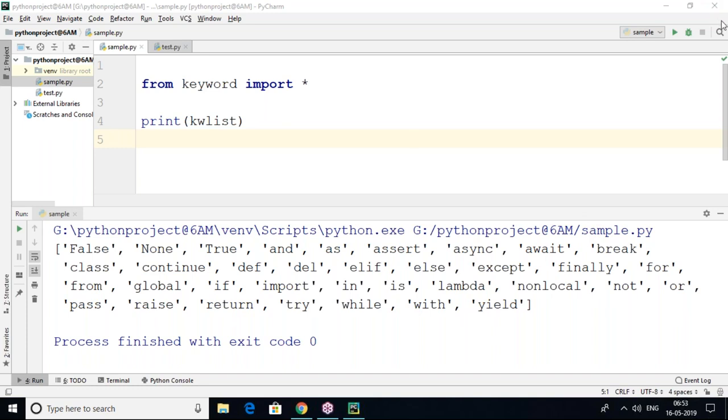Oh, someone is chatting. What is it? Yeah.